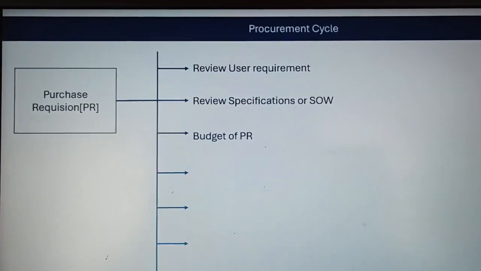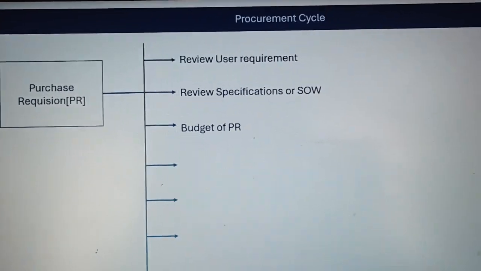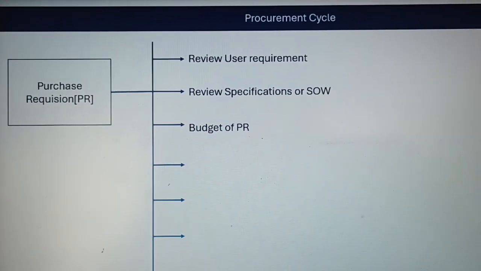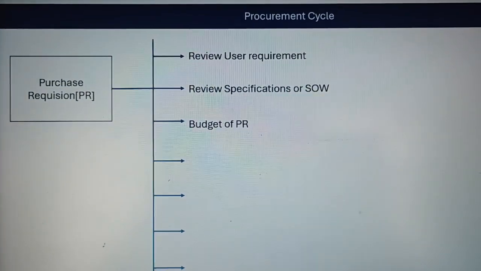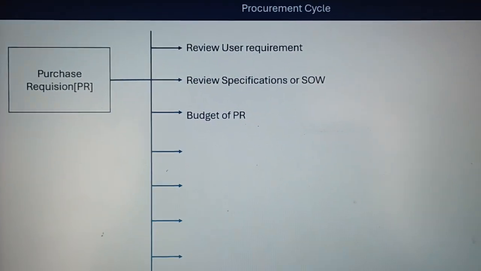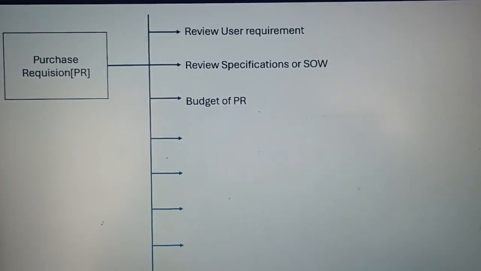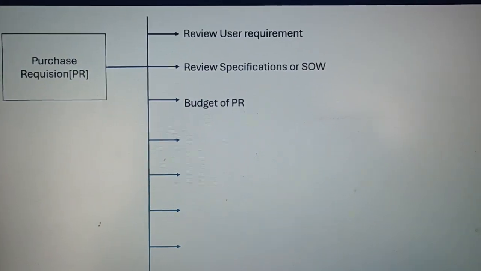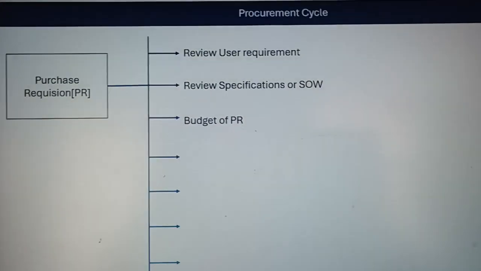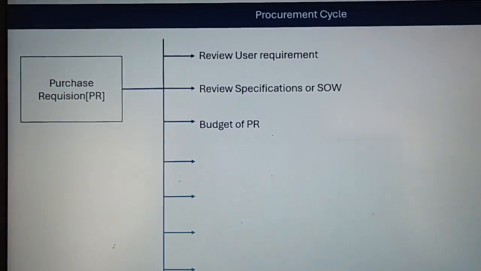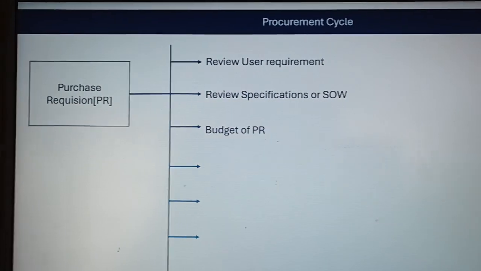Then we can proceed ahead. Otherwise we are unable to proceed. So, without the appropriate budget, the procurement department cannot process the purchase requisition.